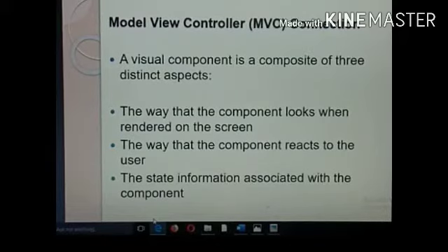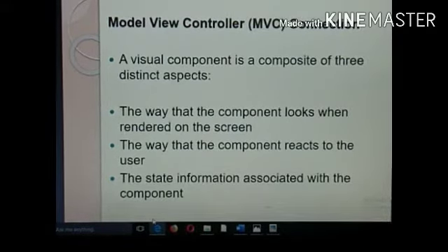The look and the feel of Swing are based on this MVC. Dependent upon the MVC, model view controller, the look and the feel of the Swing components depend upon the model view controller. A visual component is a composite of three distinct aspects: the way that the component looks when rendered on the screen, the way that the component reacts to the user, and the state information associated with the component.